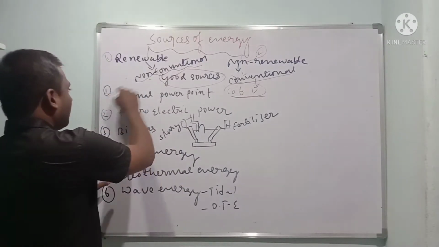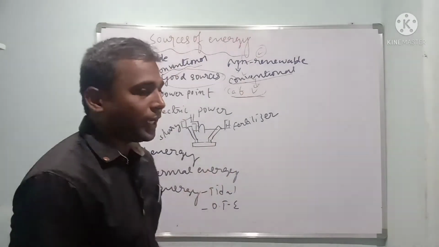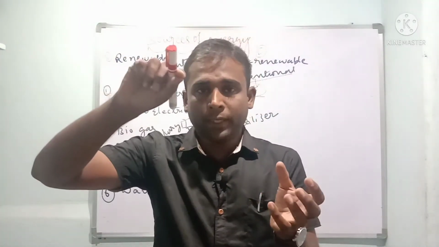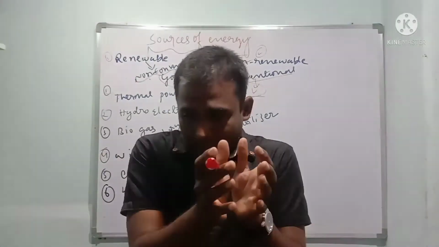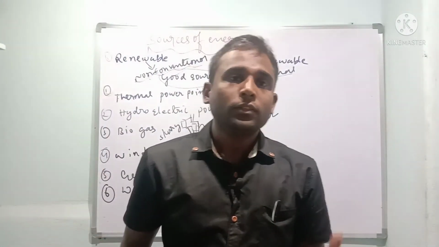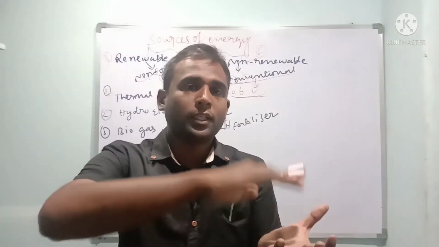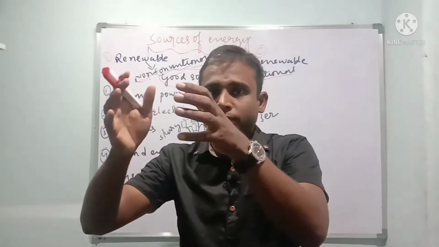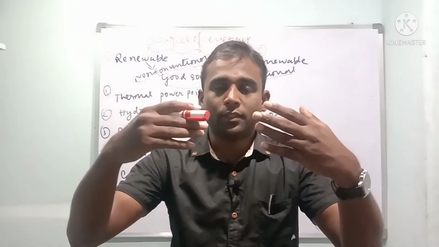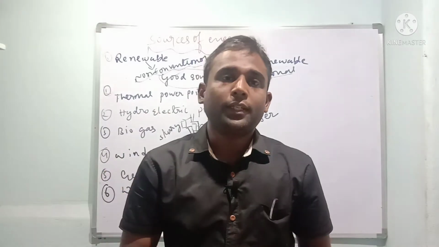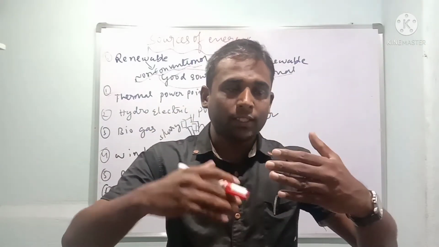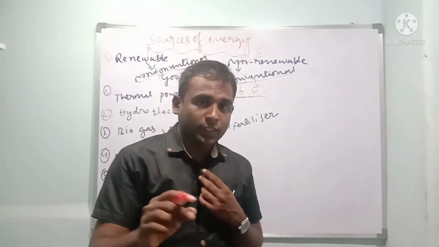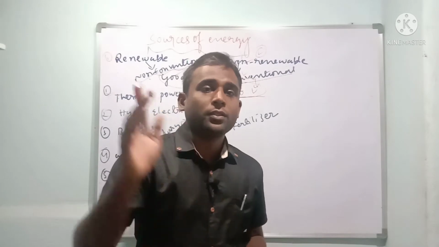So next, coming to the point, thermal power plant. This we can understand with a simple activity. In a pressure cooker, remove the vessel and connect it by pipe to some turbines, which are again connected to a dynamo. Supply the heat, the water will boil and convert into steam. The steam pressure comes to the turbines and they start to rotate. The rotating turbines experience a mechanical force, which is connected to the dynamo, and that converts mechanical energy into electrical energy.